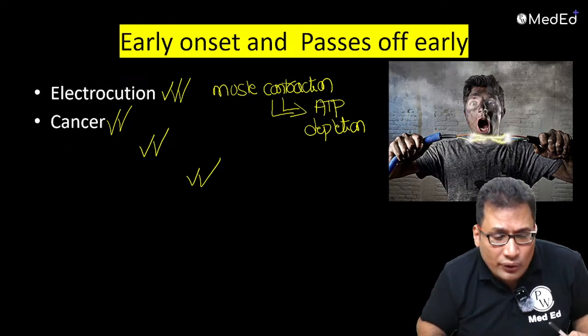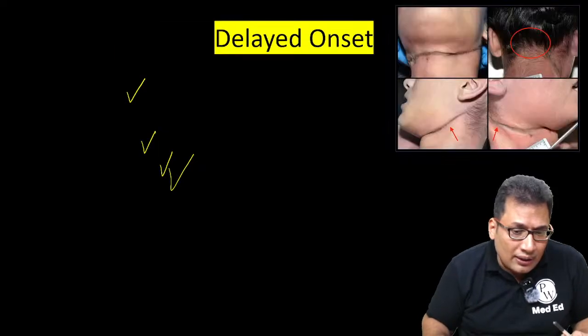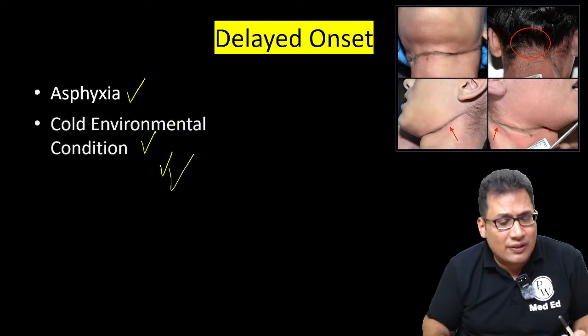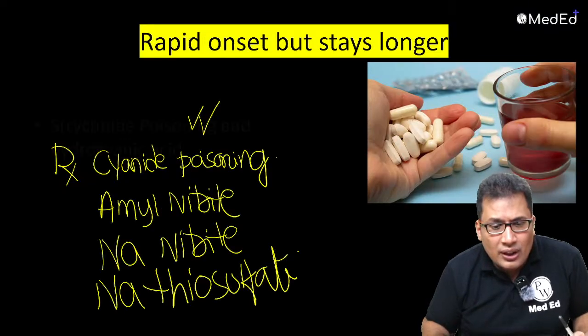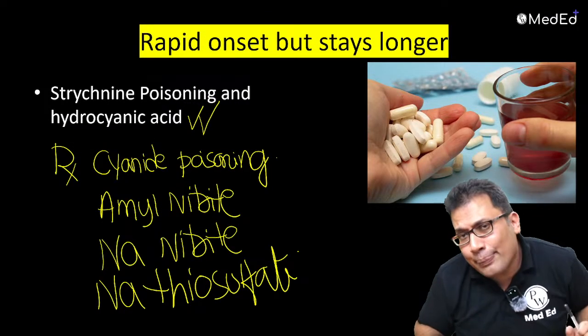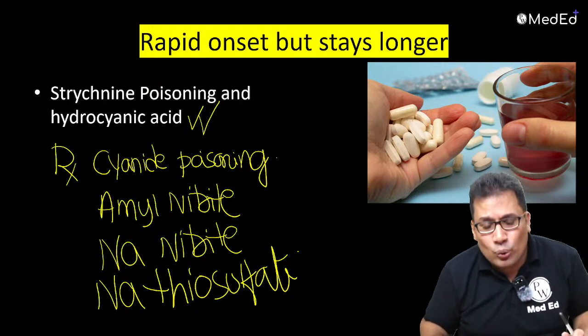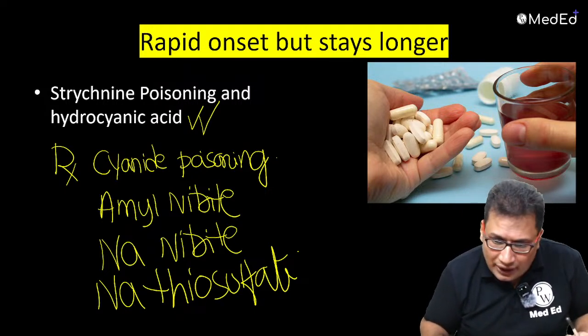The causes are electrocution, cancer, convulsion and hot environment. Late onset or delayed onset, example asphyxia, cold environment. Rapid onset occurs in strychnine poison and hydrocyanic poison. Cyanide poison, we discussed on extra point. There are 3 drugs used: amyl nitrate, sodium nitrite and sodium thiosulfate.